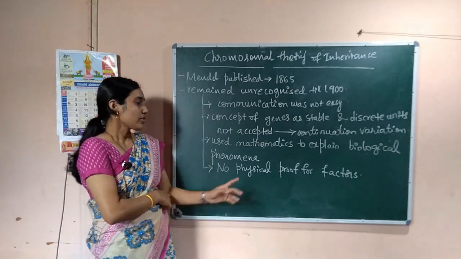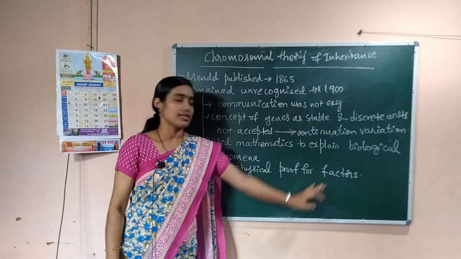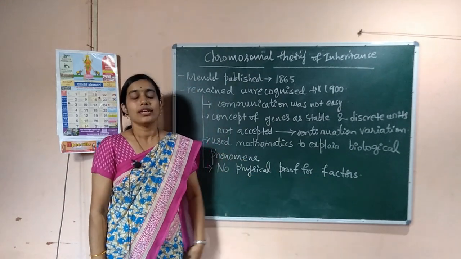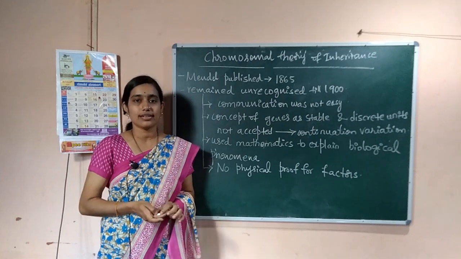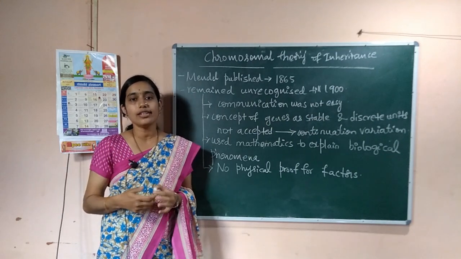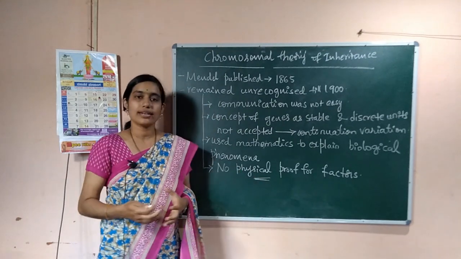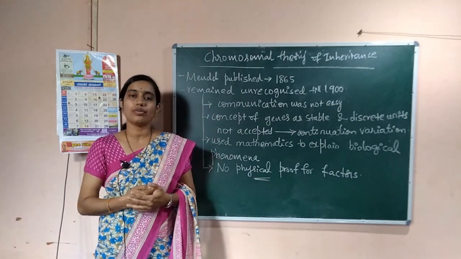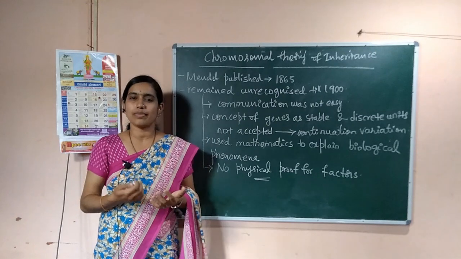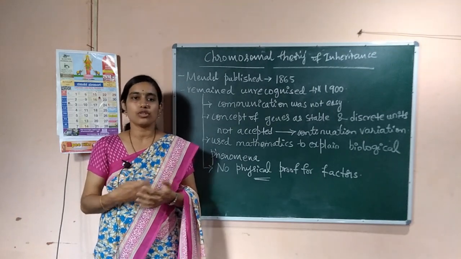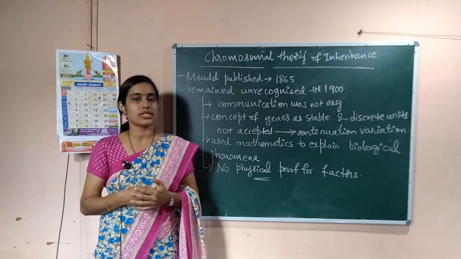See, he said that the factors control the characters, right? The factors control the characters, but he failed to observe the factors. He could not show physical proof that factors exist, because microscopy was not available then.